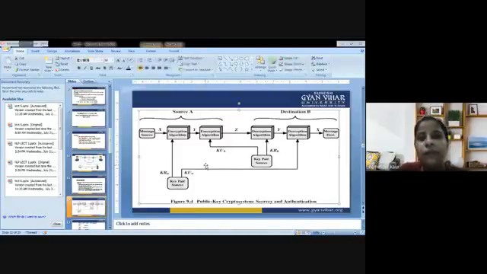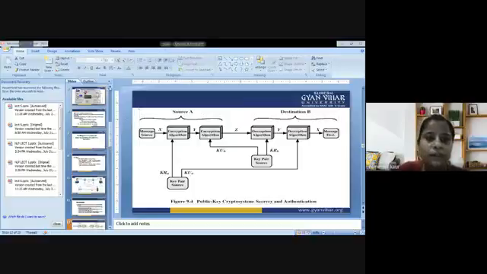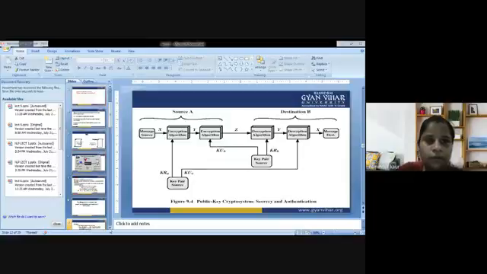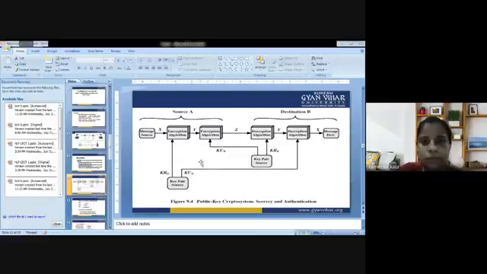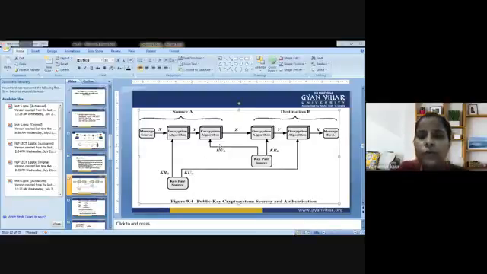Now again, this is the same process that we have discussed in this slide. So this is the whole process. Source A is there, destination B is there, and a message is to be sent. It is encrypted by using the public key. Then the encryption algorithm is there, but here we are supposed to use the decryption. Decryption is used. After decryption, the message is obtained by the receiver.